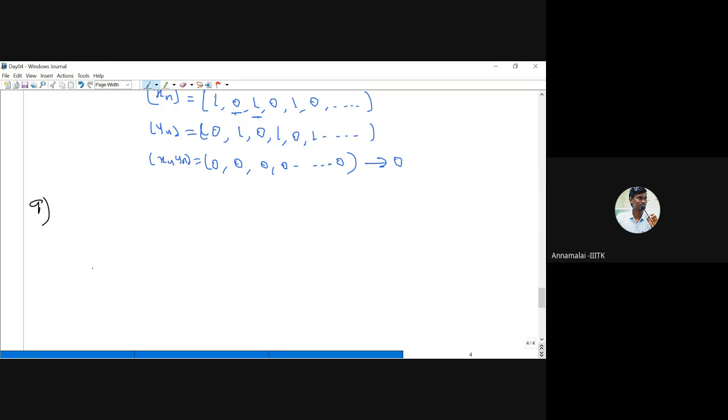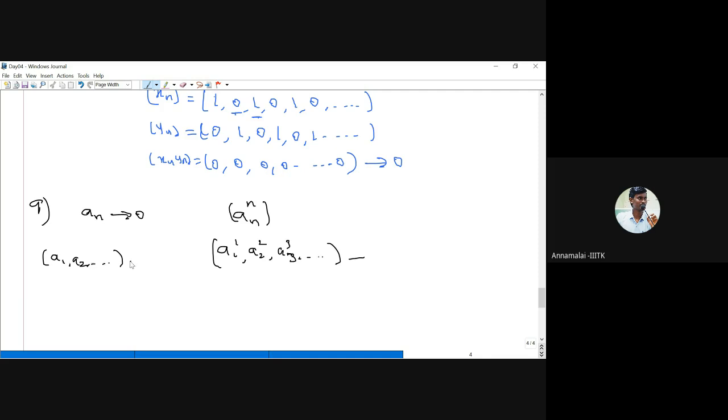So we have a sequence an. Suppose an converges to 0. What can you say about the sequence an power n? What is meant by an power n? Substitute: a1 power 1, a2 power 2, a3 power 3. You take the first term to the power 1, the second term you square. So the original sequence is a1, a2, a3, and so on, and I am taking the new sequence a1 power 1, a2 power 2, a3 power 3, and so on. Now what can you say about this sequence?